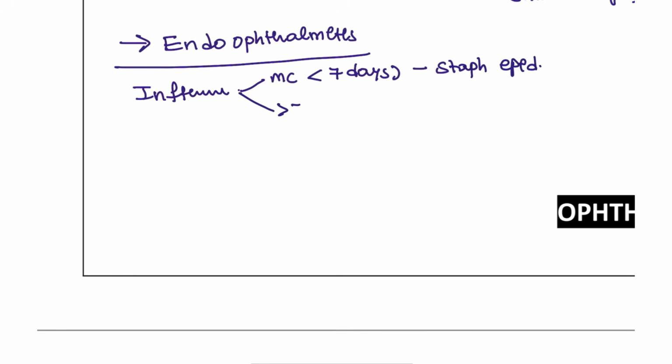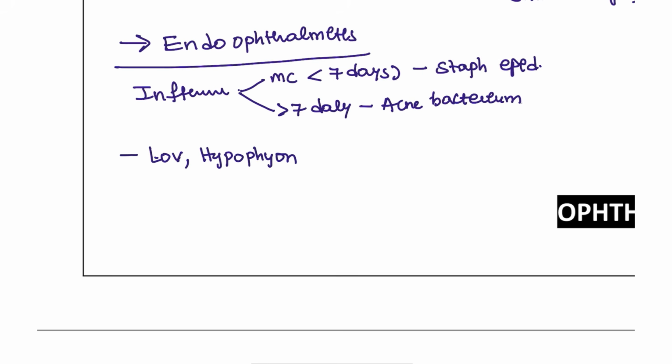If it is more than 7 days, which is late, this is due to acne bacteria, a facial acne bacteria. And how will the patient be presented? The patient will have loss of vision or decreased vision, and the patient also has pus. This is known as a hypopyon in the anterior chamber, and congestion.